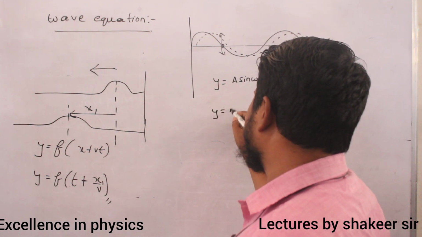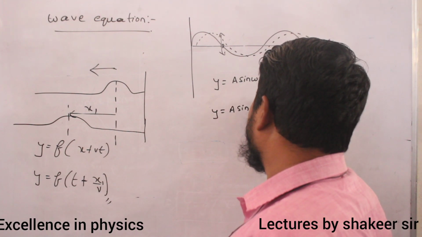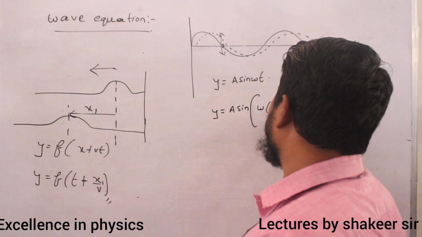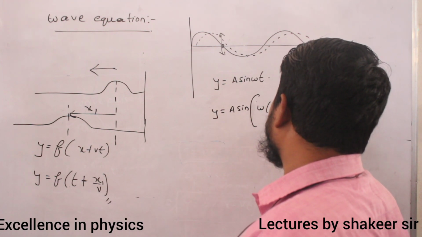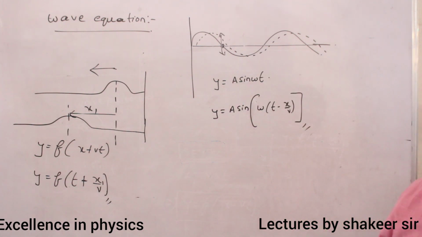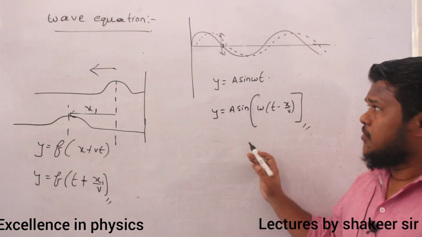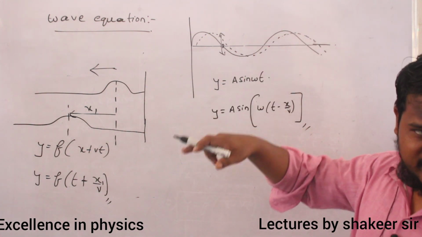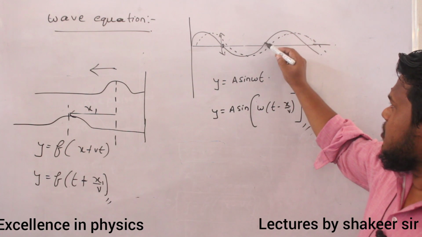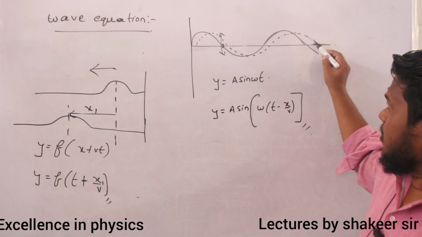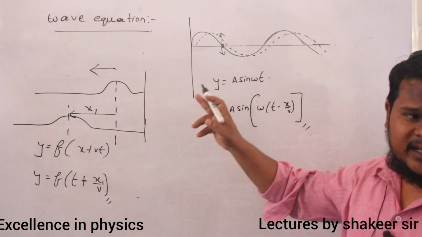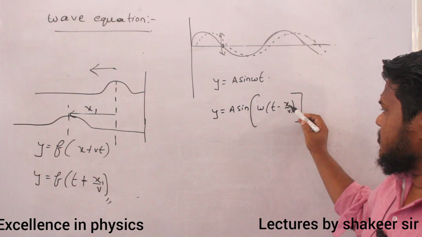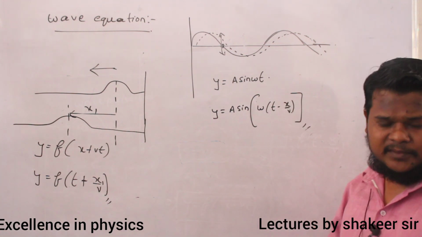I will write y is equal to a sin omega into t minus x divided by v. This is how I have to define it. So what is this wave function? For example, if you take the shape of this dotted wave function, before a time of t, this dotted line was having the shape of the thick line. Before how much time? Before a time of x divided by v. This is how I can define it.